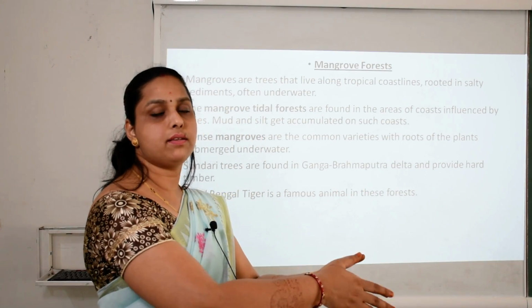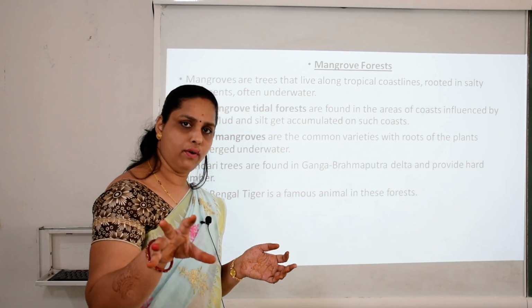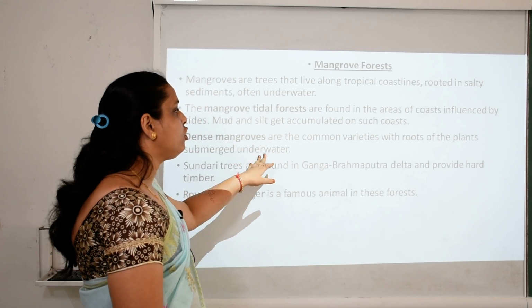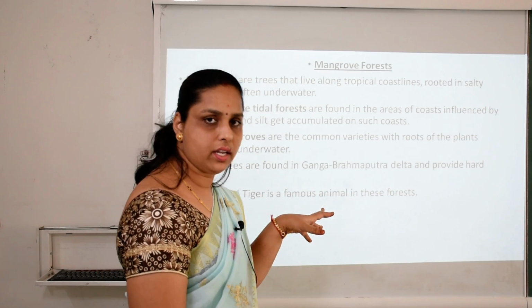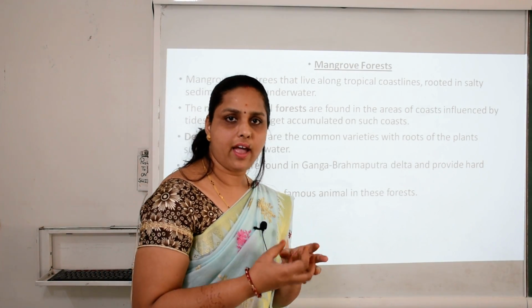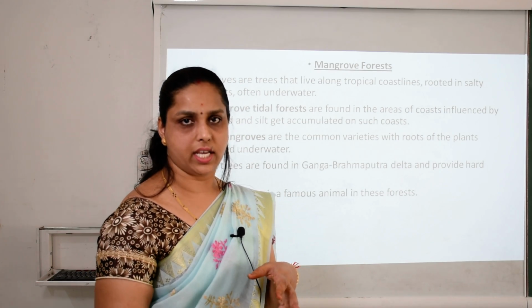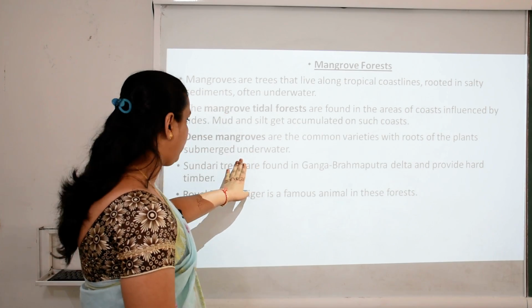So those areas have this kind of forest. Then dense mangrove is the common variety, with the roots of the plant submerged underwater. So these plants have roots submerged under water. Clear? So two types of mangrove forest.